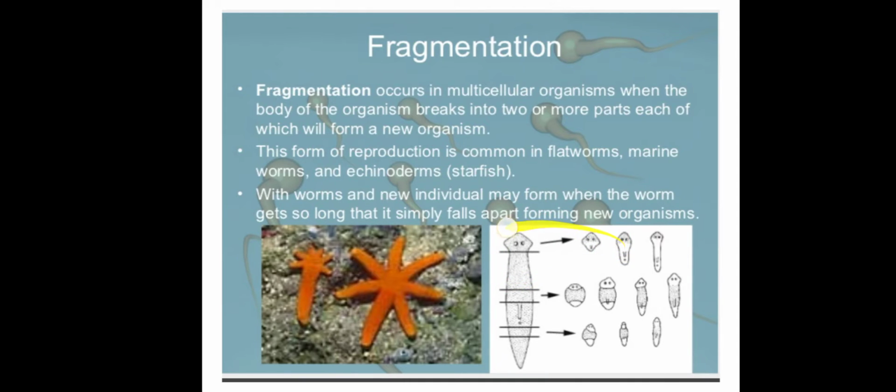The body of the organism breaks into two or more or several parts. This form of reproduction is common in flatworms, marine worms, and echinoderms like starfish. With worms, new individuals may form when the worm gets long and simply falls apart, forming new organisms.